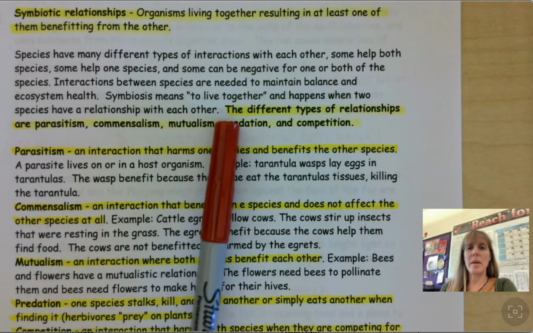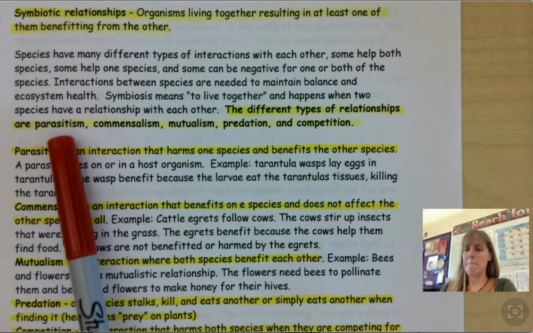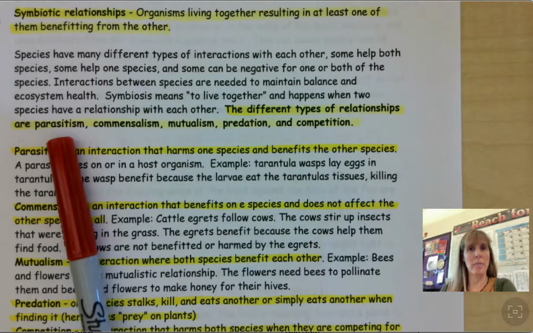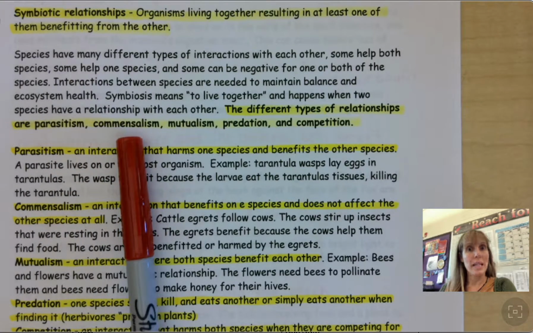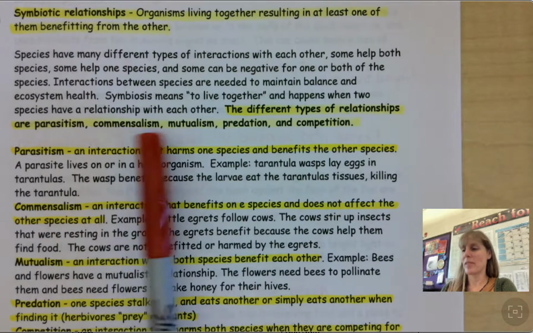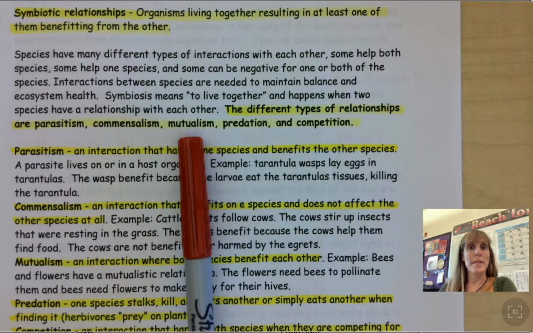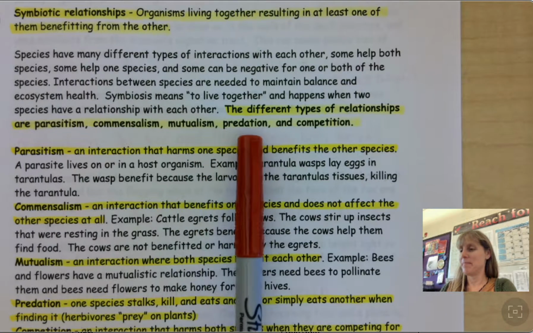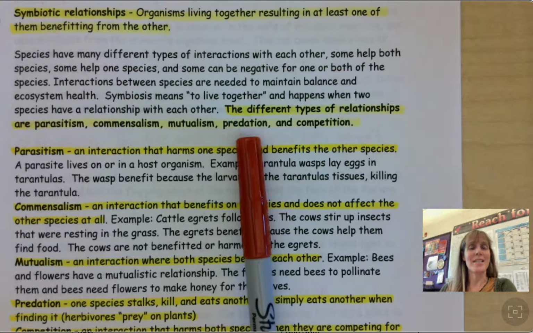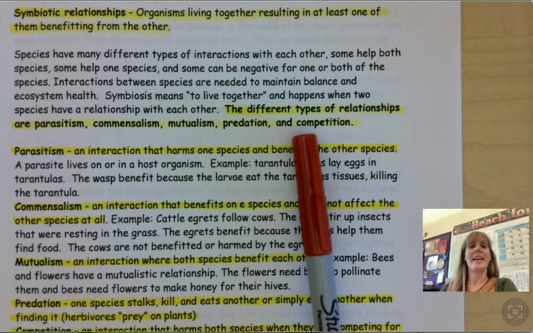The different types of relationships are parasitism, say it with me, parasitism, commensalism, say it with me, commensalism, mutualism, say it with me, mutualism, predation, say it with me, predation, and competition, say it with me, competition.